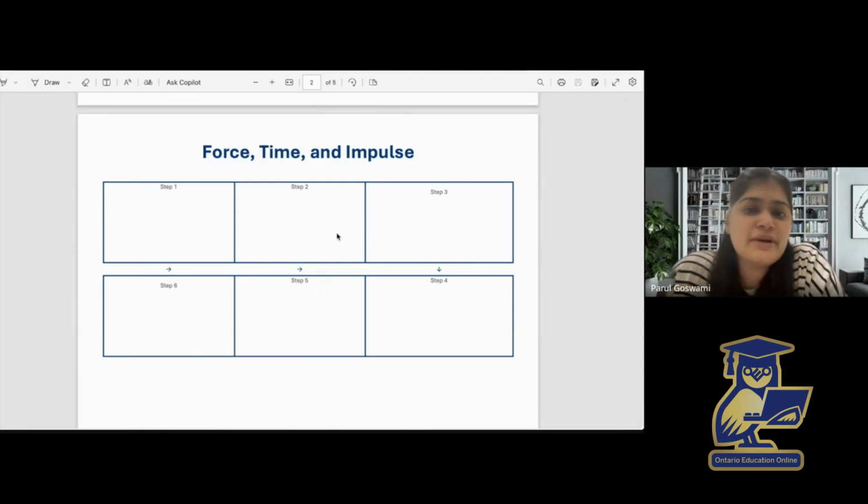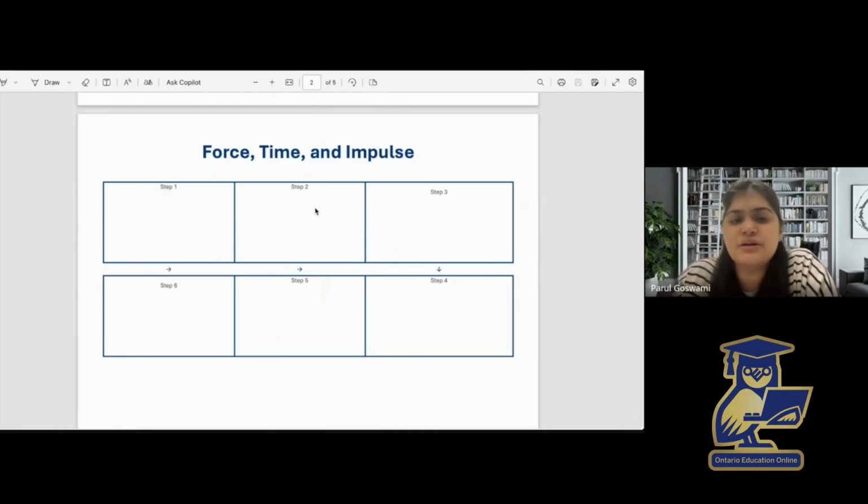Now let's connect momentum with force. Any object with momentum can be hard to stop. A fast moving cricket ball is harder to stop, and a moving truck is much harder to stop. So the more momentum an object has, the harder it is to stop. To stop an object, we should apply a force. And in which direction should we apply the force? Opposite to its motion. For example, if a ball is moving towards your hands, you apply a force opposite to the motion of the ball, and its velocity will change, and hence the momentum will change.